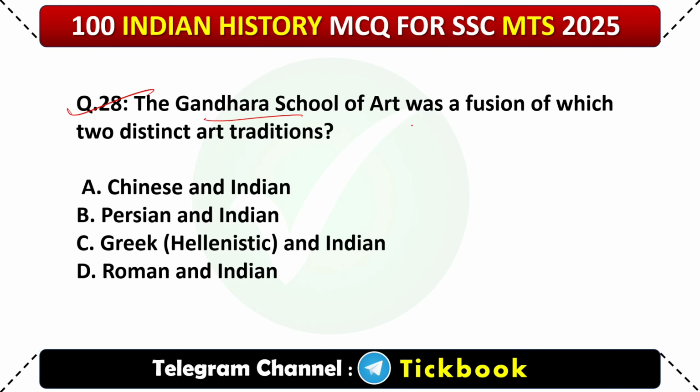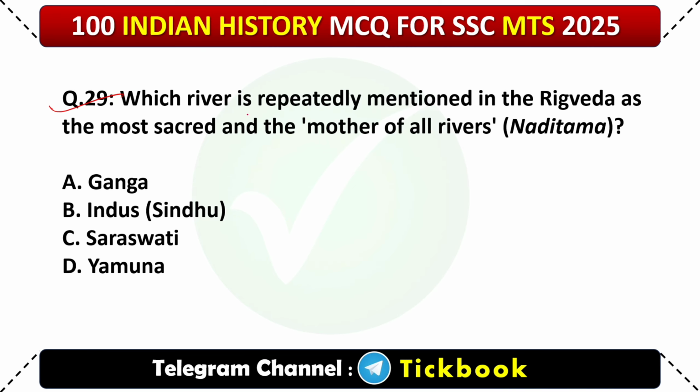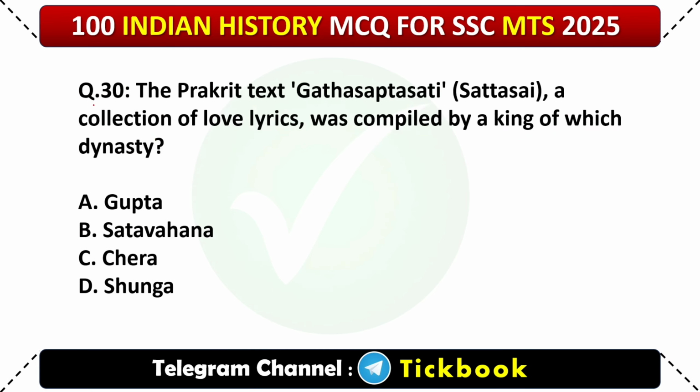The Gandhara school of art was a fusion of which two distinct art traditions? Option number C, Greek and Indian. 29. Which river is repeatedly mentioned in the Rig Veda as the most sacred and the mother of all rivers? Nadi Tama. Option number C, Saraswati. 30.